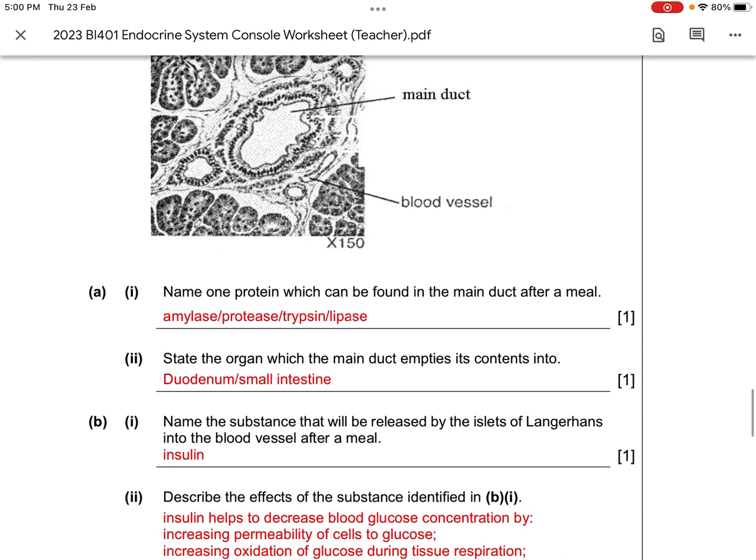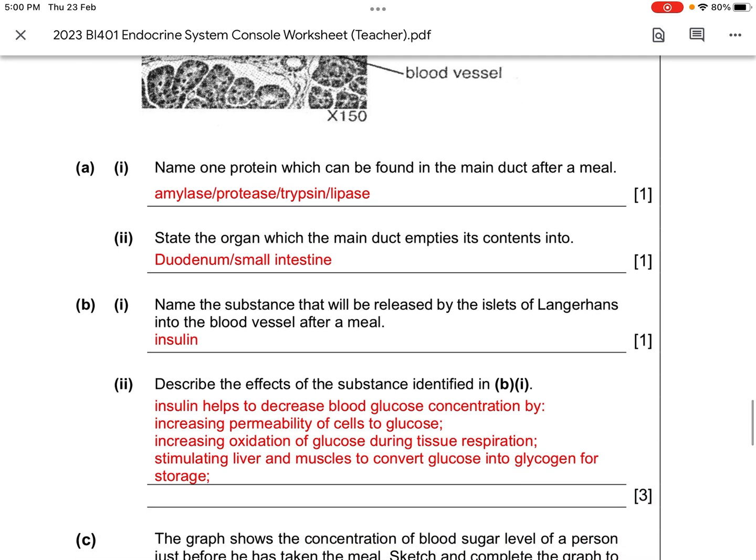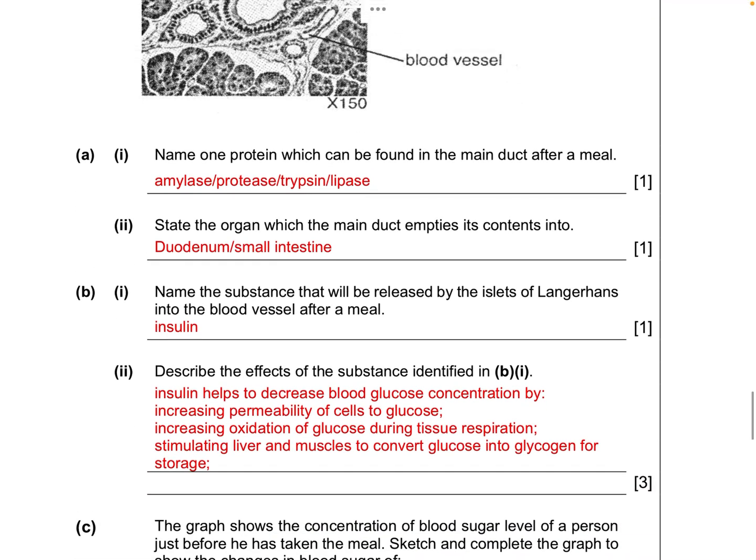We go to BI. They ask you which one will be secreted after a meal. I still like what Shafika taught us. Glucagon is secreted when there is no glucose or very low glucose in your bloodstream. So if you have a high amount of glucose after a meal, you want to use insulin to bring it down. The next part asks you, then how does insulin work?